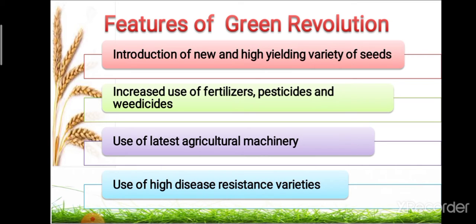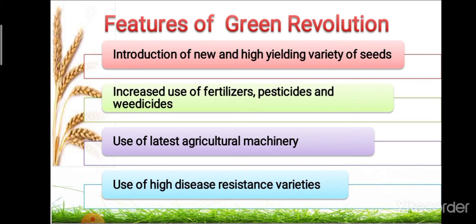If you use agricultural labor for these different operations, there is high cost, and because of the use of machinery, time and cost are reduced. The next feature is the use of high disease resistance varieties. Due to disease there is loss of production, and to reduce or prevent disease infestation, different disease resistant varieties were introduced in this program.